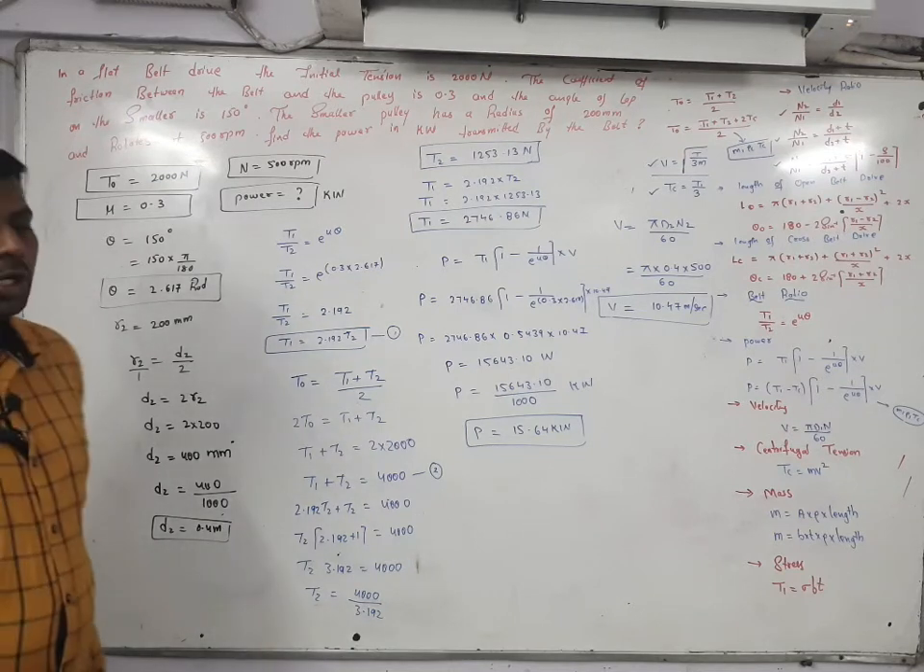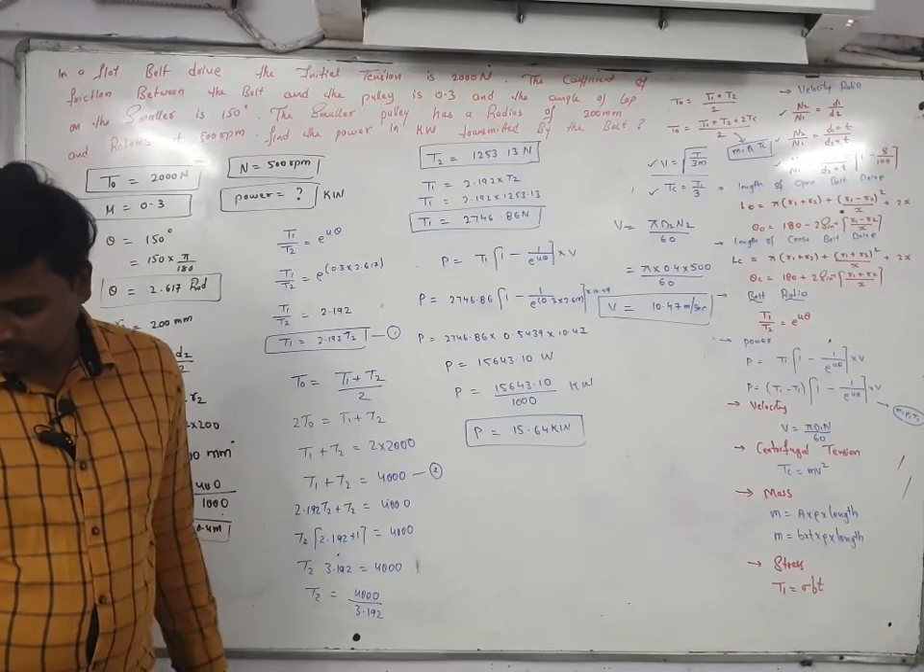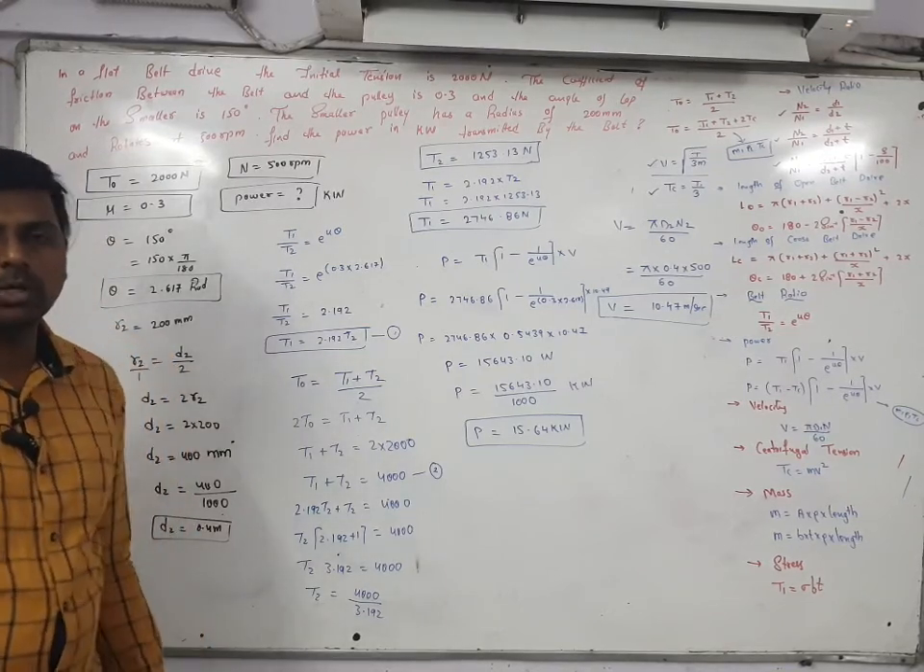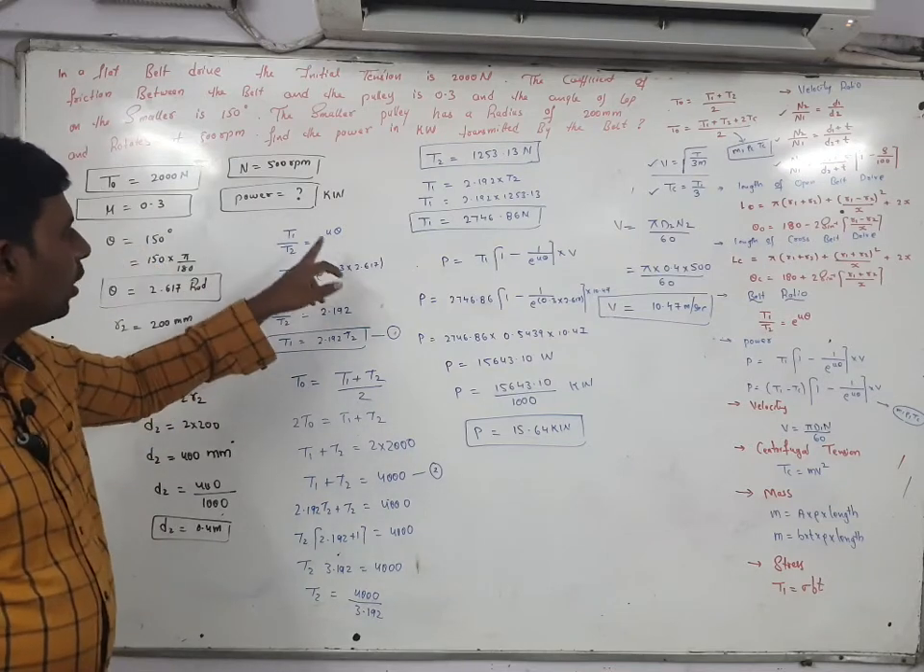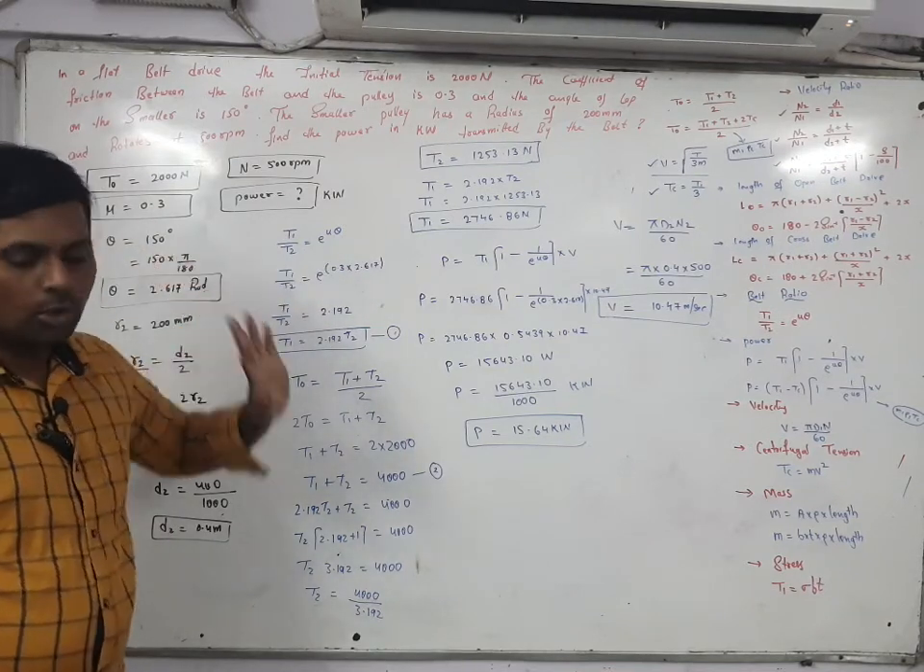Like this you have to find it. Whenever initial belt tension is given, like this you have to find it. Whenever you are going for power, first you have to find the ratio. Ratio is equal to T1 by T2 is equal to e to the power of mu theta.